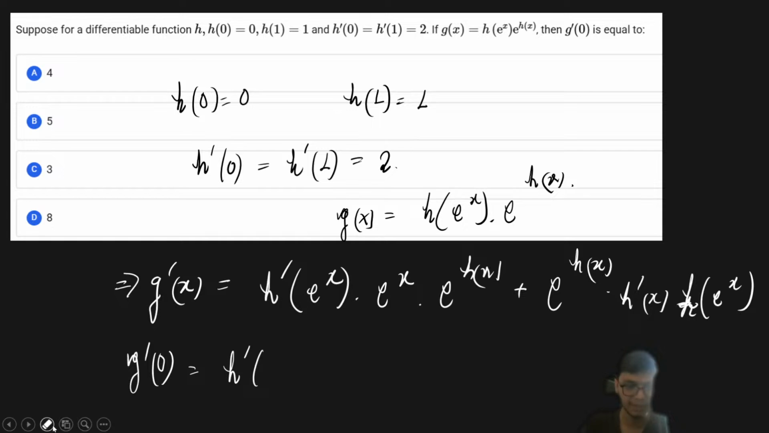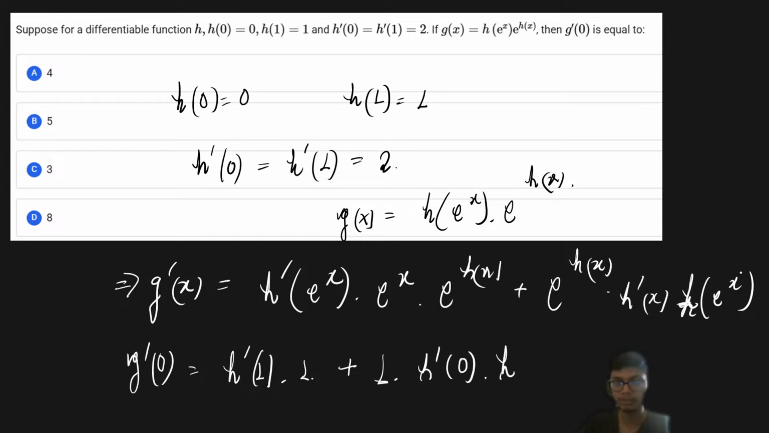I'll just get this as h dash of 1 into 1 into e to the power h of 0, which is going to be 0, so that is going to be 1, and e to the power 0 is going to be another 1, and h dash of 1, h dash of 0 into h of this is going to be h of 1, right? So now we are just going to simplify and put the values over here, and ultimately the value is going to come out as 4. So from here, your option number A is going to come out as the correct answer.